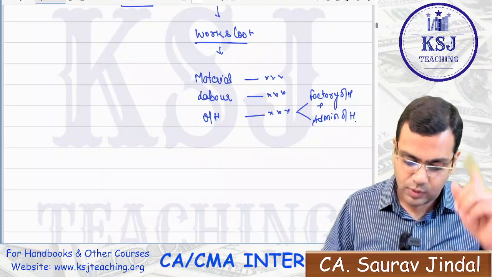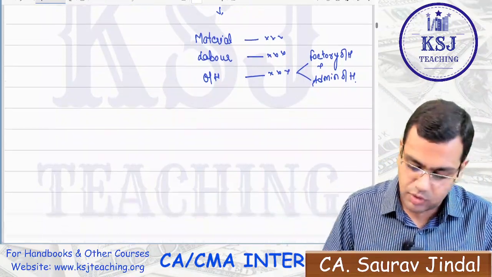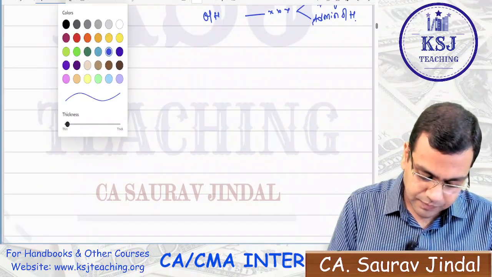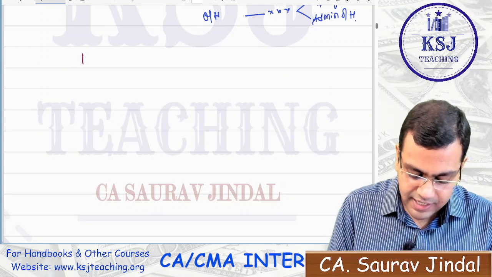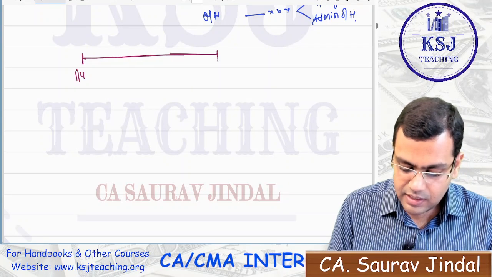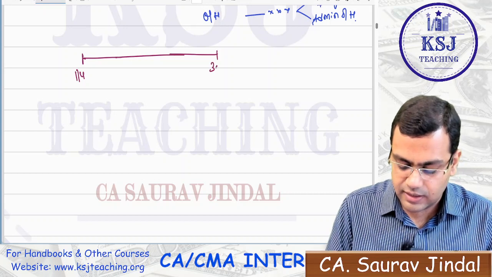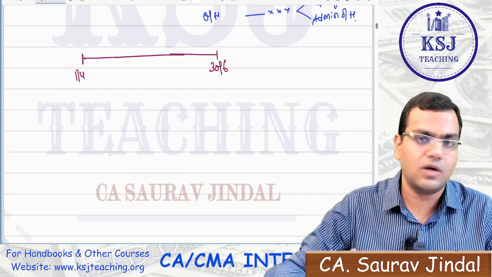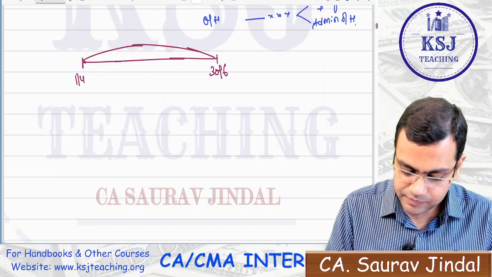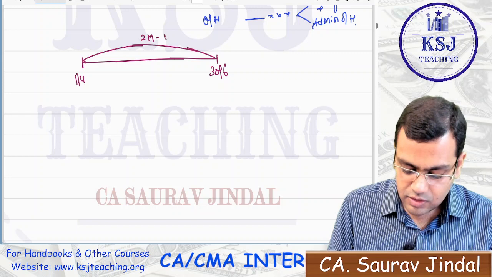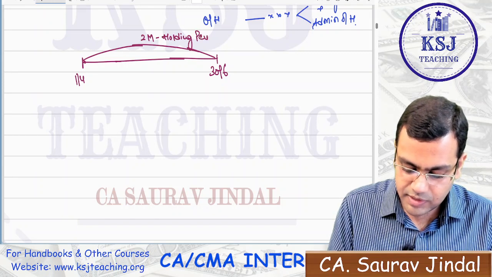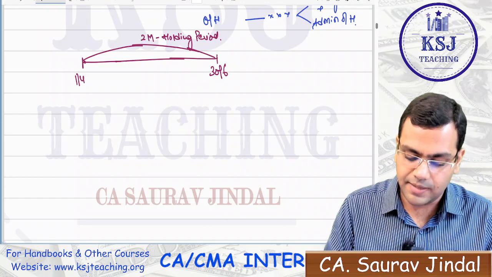Now try to understand one thing regarding the WIP, which is the most important thing. I am saying the holding period is 2 months. So in those 2 months, let's say on 1st of April, the holding period is 1st of April, May and June, right? Till 30th of June. So this is the 2 months holding period of WIP, right?